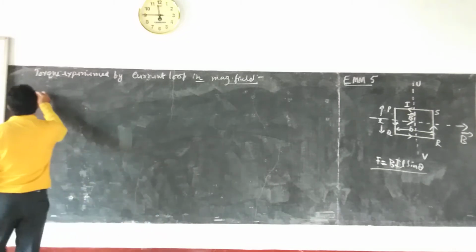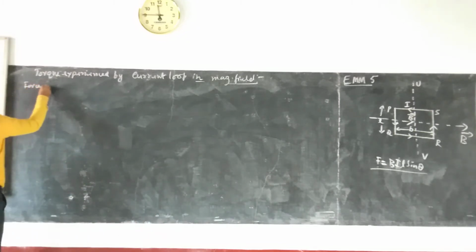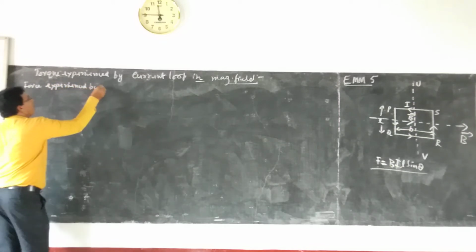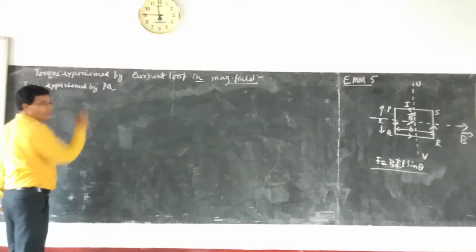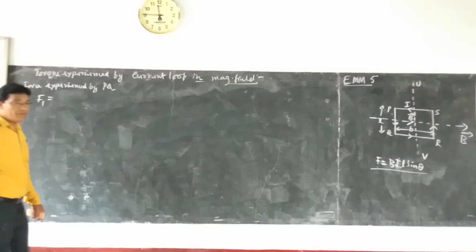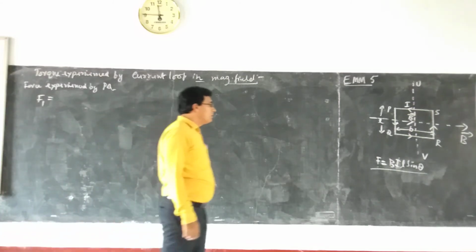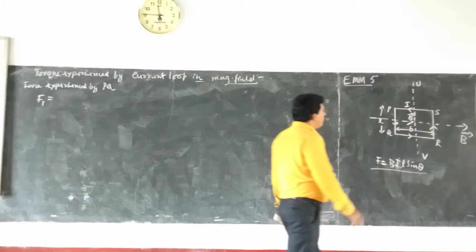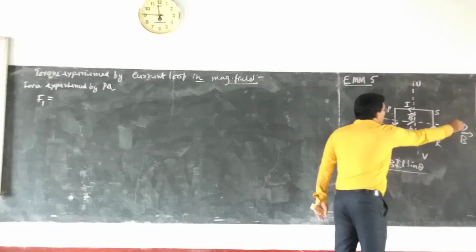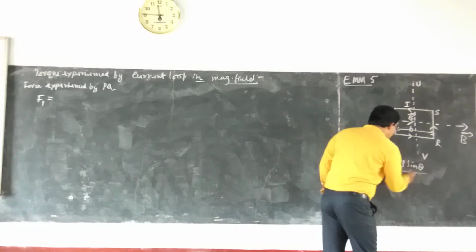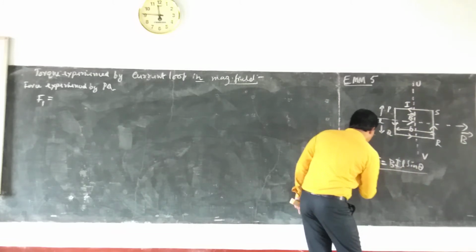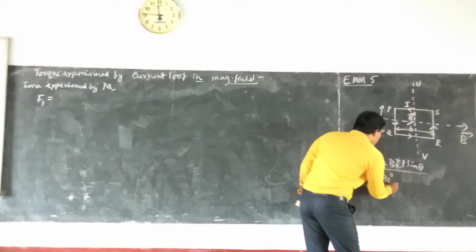So force experienced by PQ. Let us represent it by F1. The magnitude only we will be writing there. Force experienced by PQ. So PQ is perpendicular to B. It is kept. Therefore, what is theta here? So theta will be equal to 90 degree.